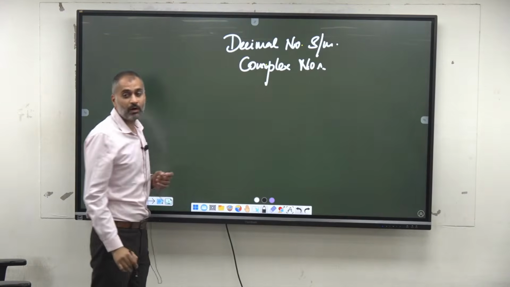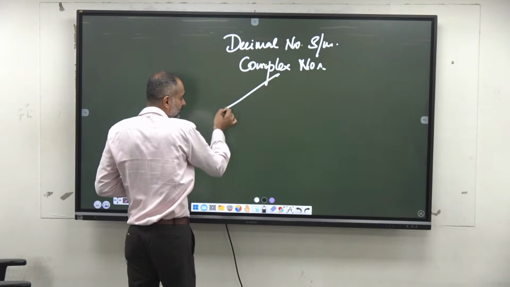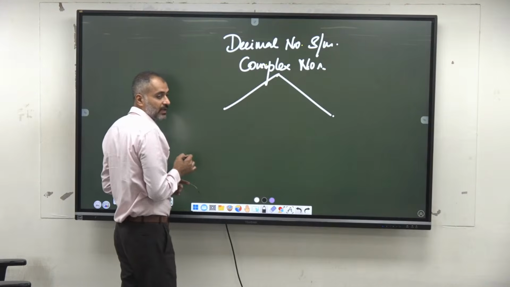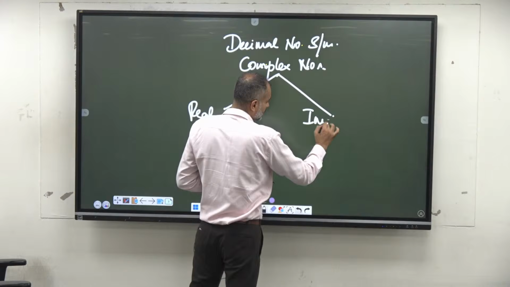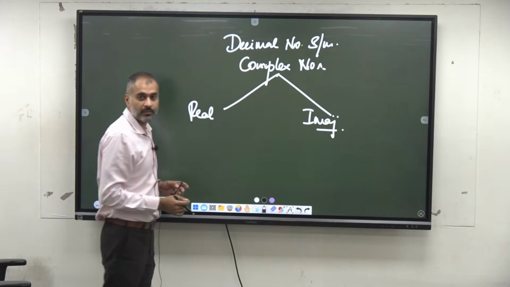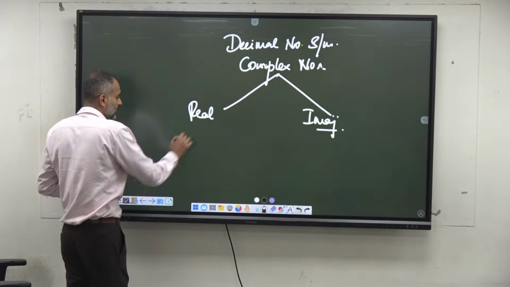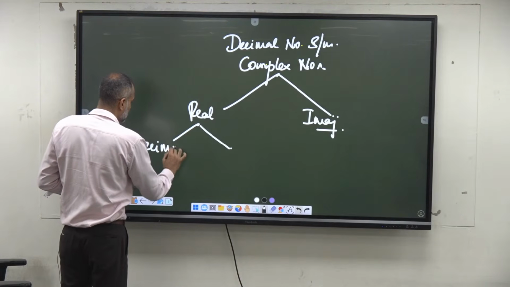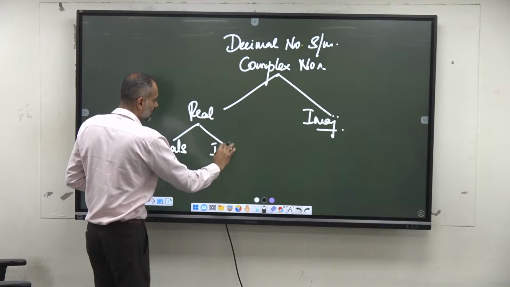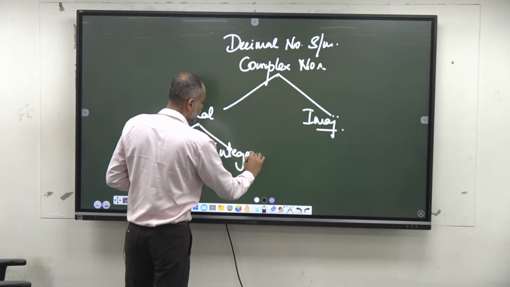We call them complex numbers. Complex numbers are again subclassified as real and imaginary numbers. Real numbers are again subclassified as decimals and integers.